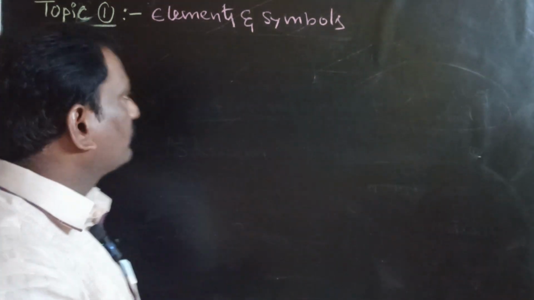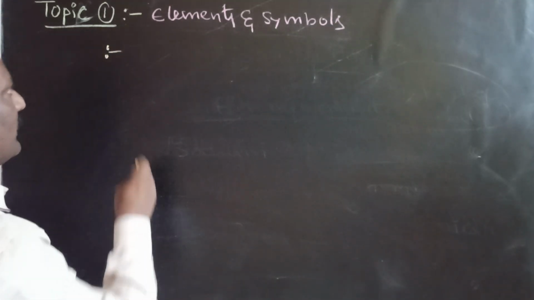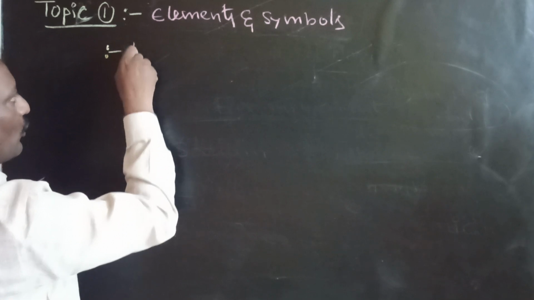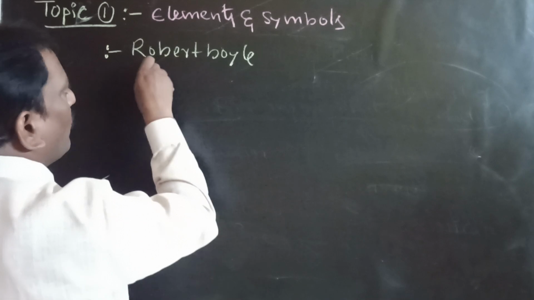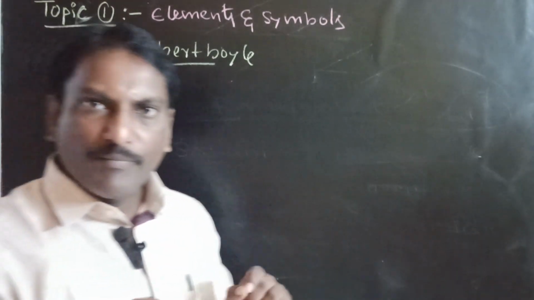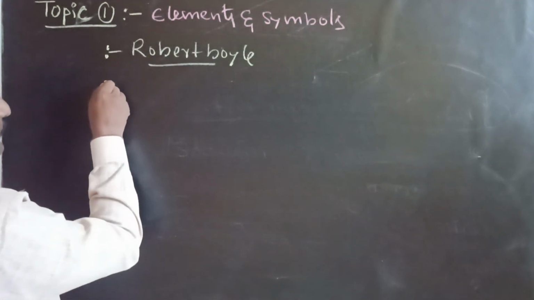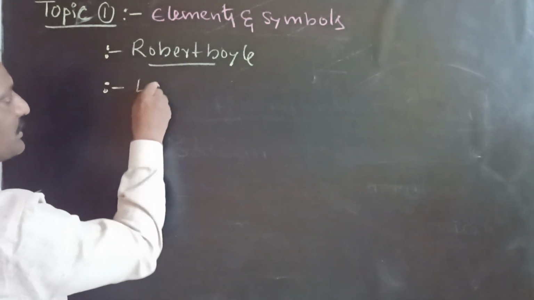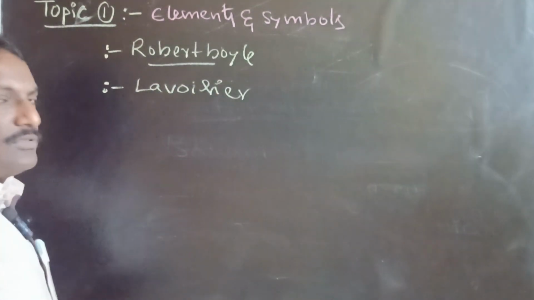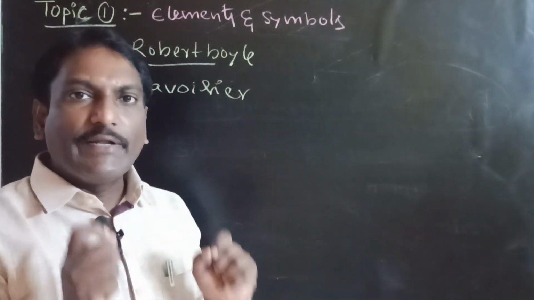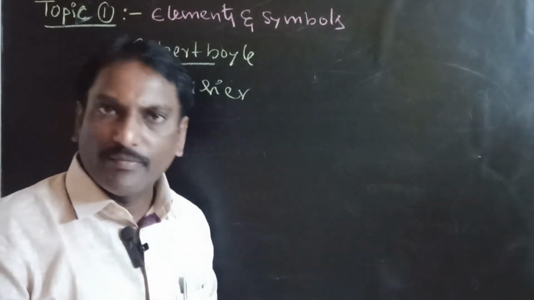Elements and symbols. The word element was first used by the scientist Robert Boyle. Robert Boyle was the first chemist to use the term element. Next one, Lavoisier. Lavoisier was the scientist who defined the element first. Lavoisier was considered the father of chemistry.